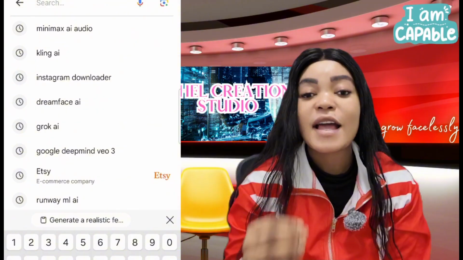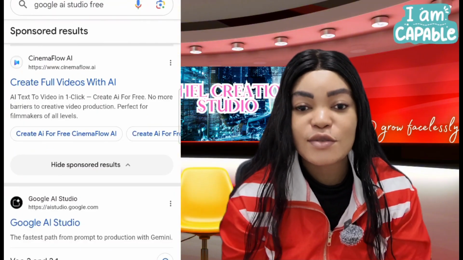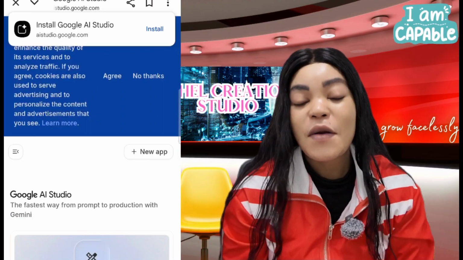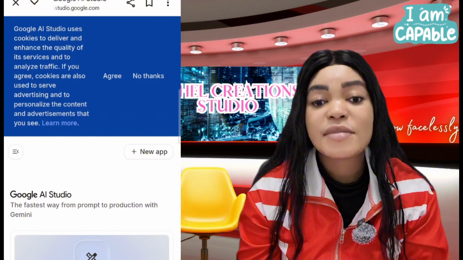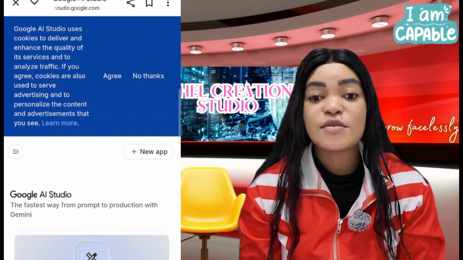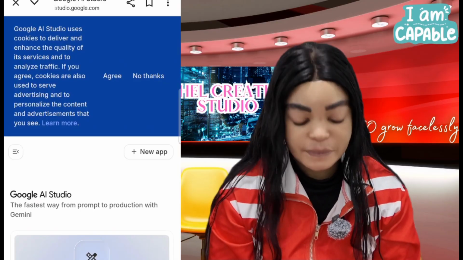So guys, first thing we have to do is build our characters. And to build our characters, we will go over to Google AI Studio. That's where we're going to build our characters for this short film. Alright. So we're going to build Lexi, Mika, Toby, and Bliss, all together 4 characters using Google AI Studio. Let's head over to Google AI Studio and build these characters together.